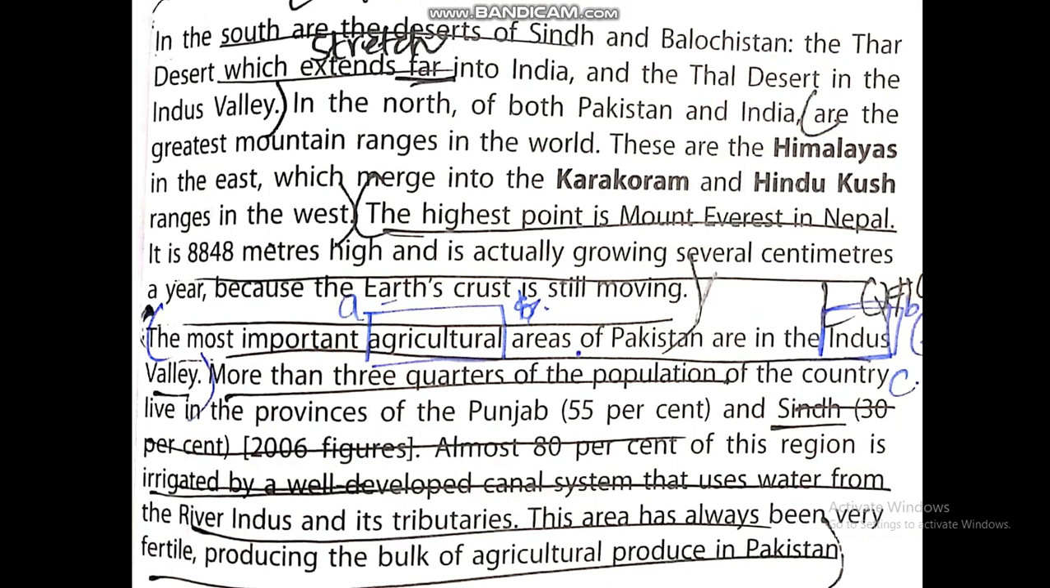The most important agricultural area of Pakistan is the Indus Valley. More than three quarters of the population of the country live in the province of the Punjab. River Indus and its tributaries, this area has always been very fertile, producing the bulk of agricultural produce in Pakistan.